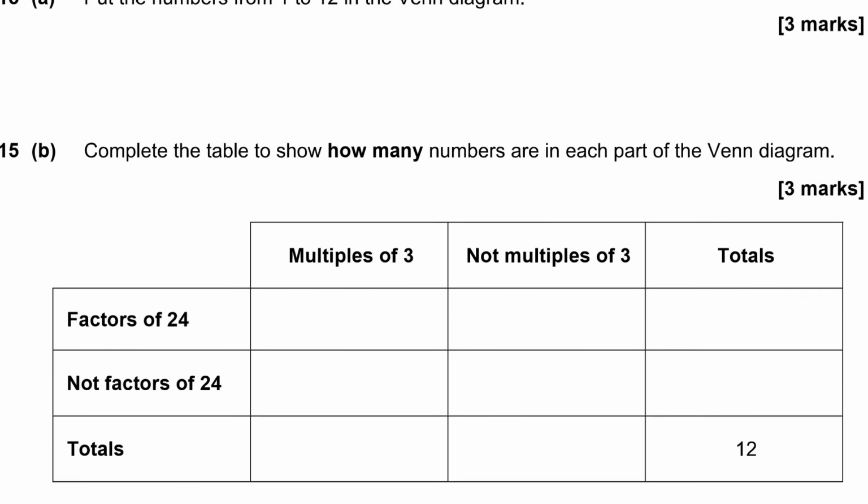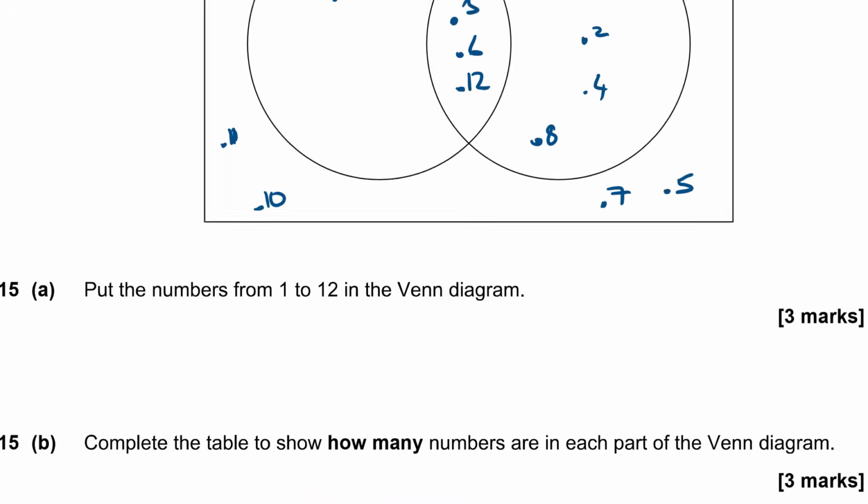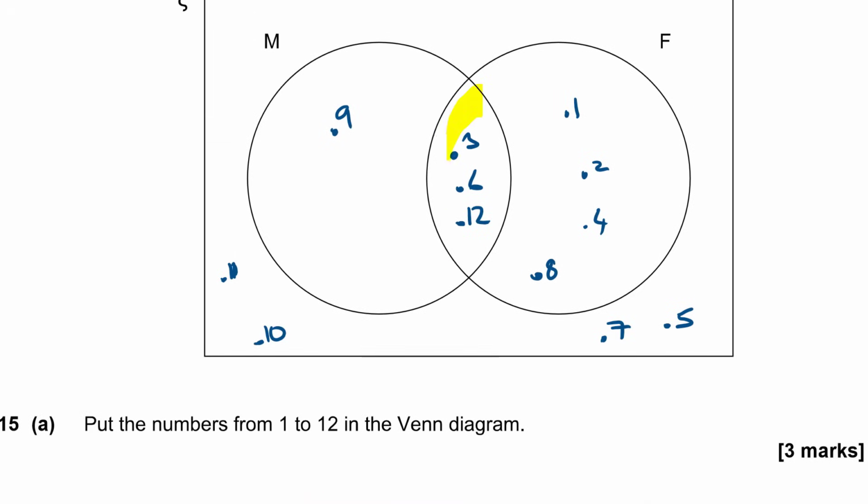Now the next part of the question says complete the table to show how many numbers are in each part of the Venn diagram. Okay, so I've got a two-way table. Factors of 24, not factors of 24, multiples of 3, not multiples of 3. Okay, so first off, what goes in this cell here? Factors of 24, multiples of 3. Now that is the same as our intersection. That's the bit that's in both, this bit here in the middle.